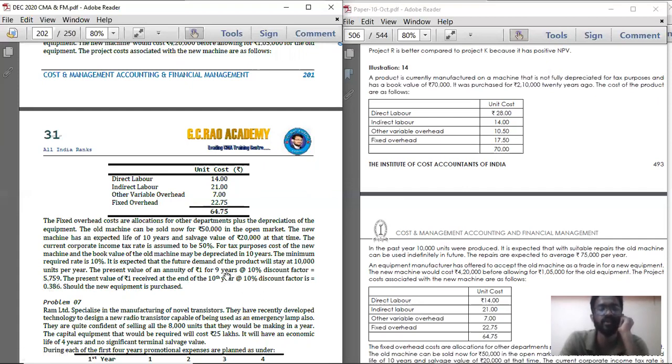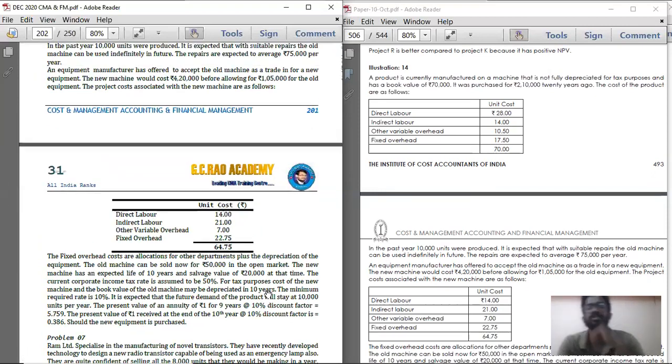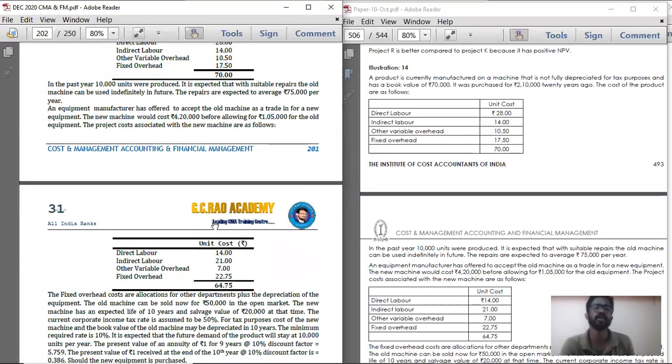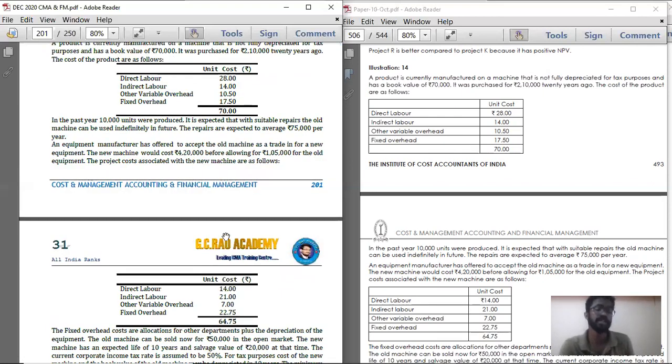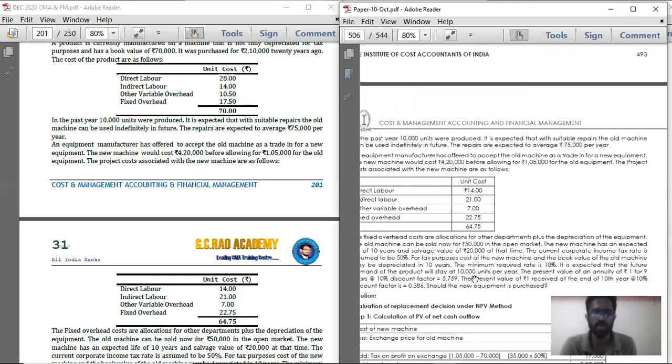That is, they have given the annuity factor for 9 years, that is the summation of all 9 years. At 10%, they have given the annuity factor, 5.759, and for the 10th year they have given the PV factor, that is 0.386. So, should the new equipment be purchased? You should compare the old equipment and the new equipment, see the incremental value, and tell whether the new equipment should be purchased. So that is the question.